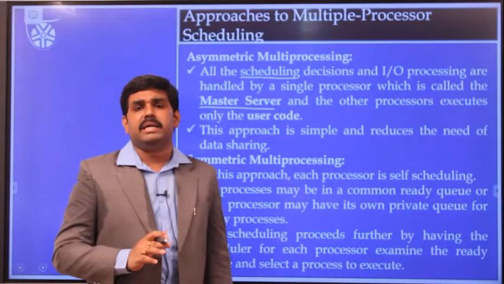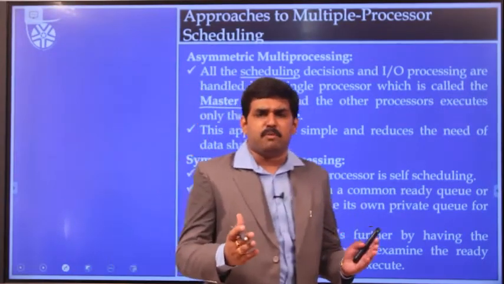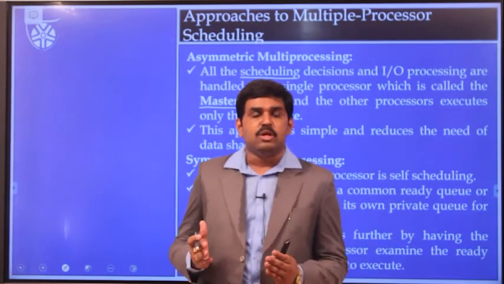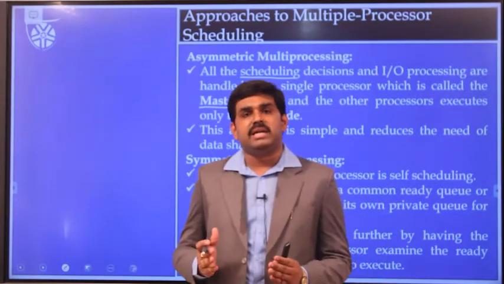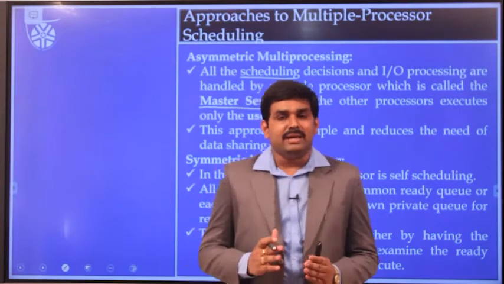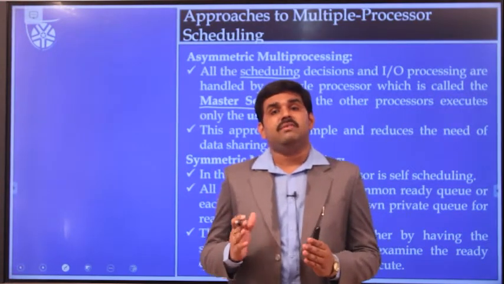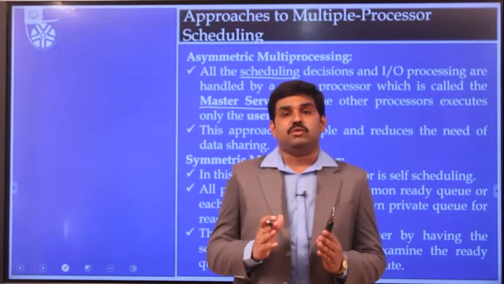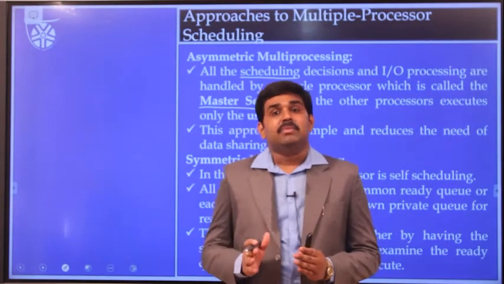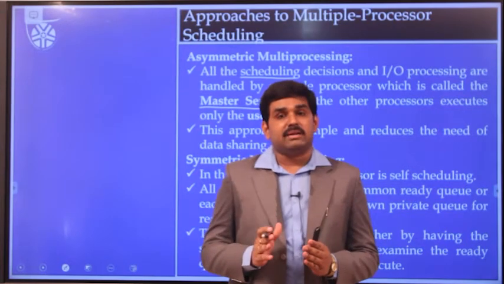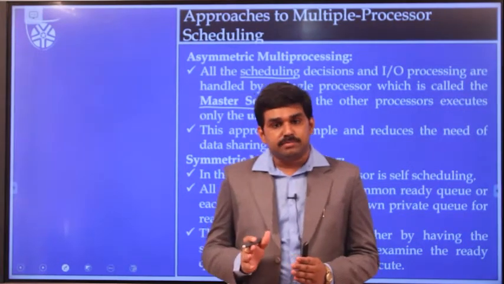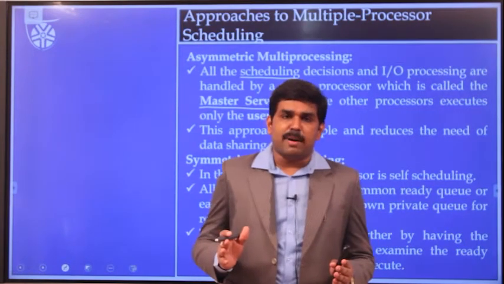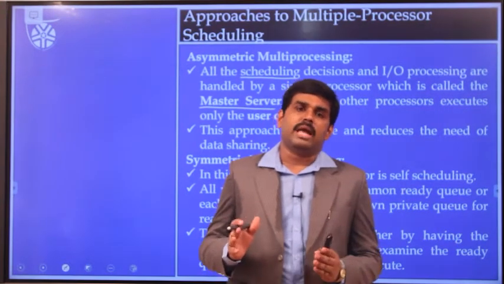Coming to the symmetric multiprocessing environment, there are multiple processors, but all processors maintain their own ready queue. So scheduling becomes a very difficult task for all processors. Here, every processor serves as an individual computing machine, which means there is a high demand for information sharing and data sharing. As a part of that, it is highly essential to establish a private queue among all these processors to balance the load among them.